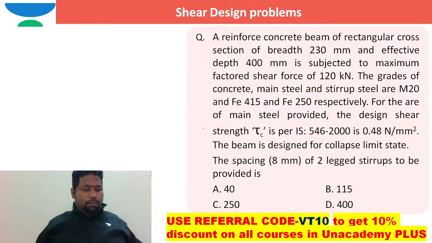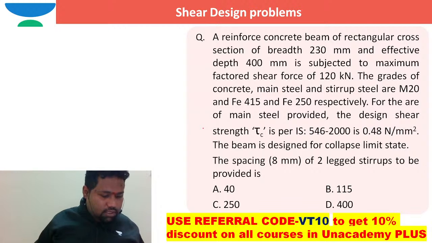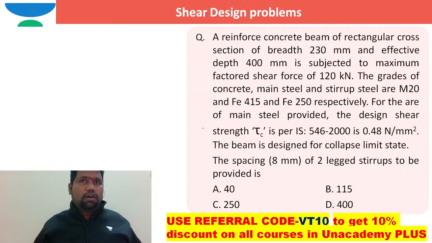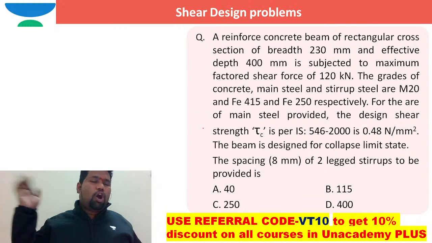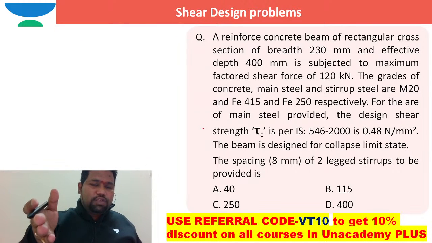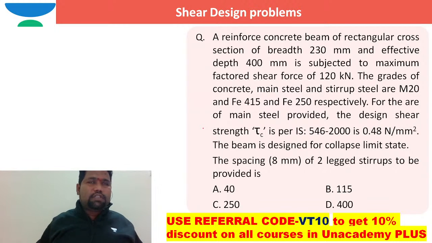Now shall we work out the problems, brother? Right? As the time has got over, for tomorrow we will work out the problems and we will see even limit state of torsion also. There are five to six problems in this limit state of shear. After those six problems, I will start working out limit state of torsion. So tomorrow I will take more like 3 to 4 hours. Definitely I will take and I will complete.